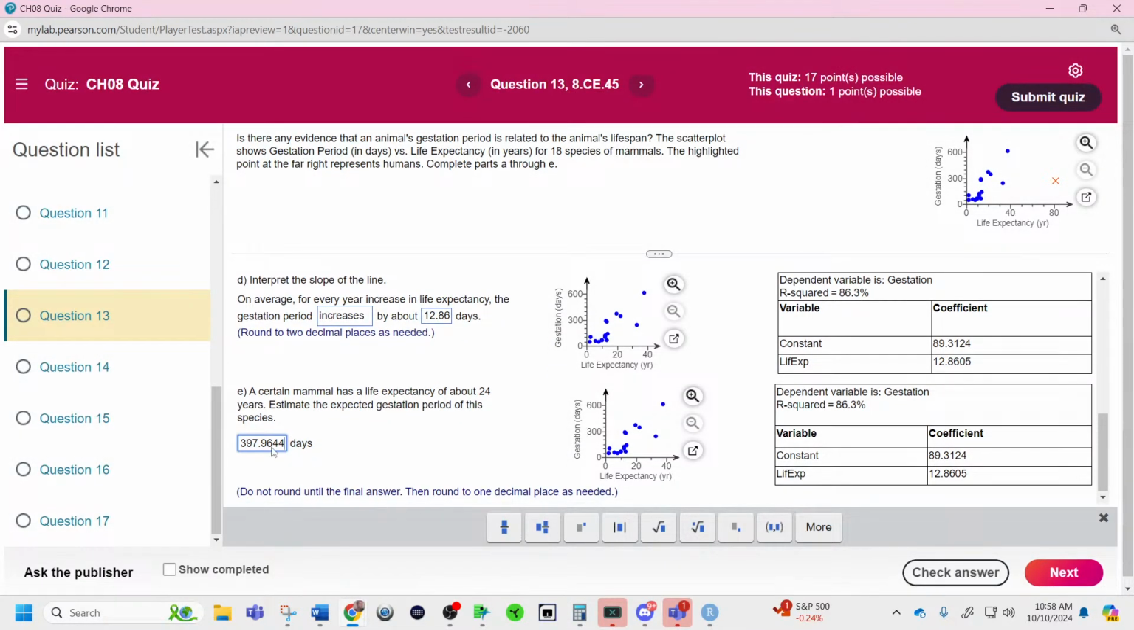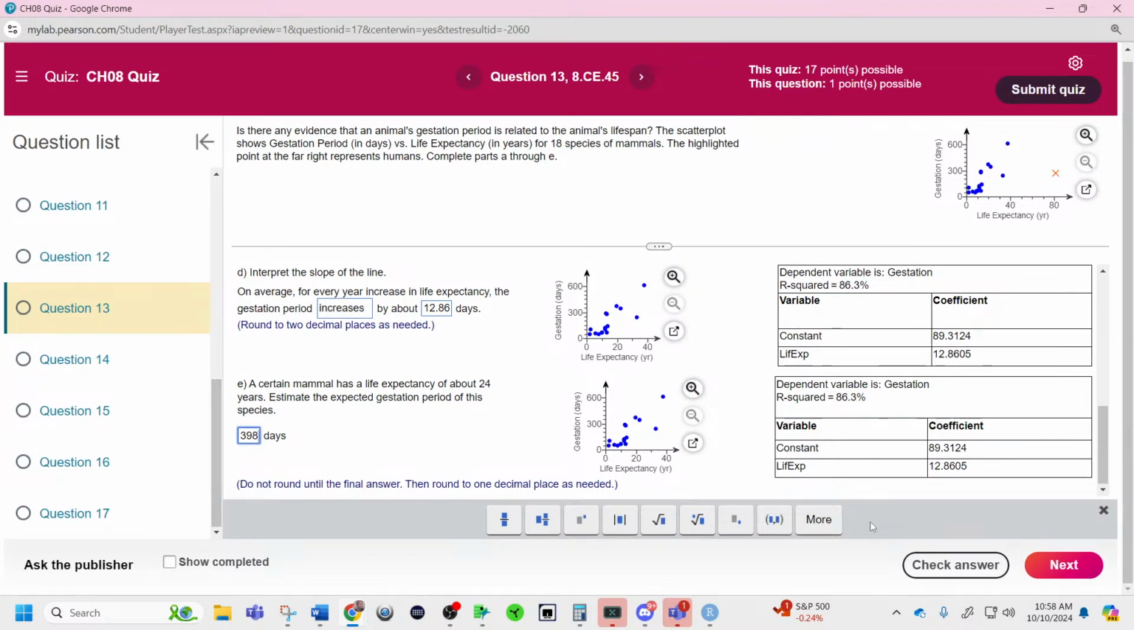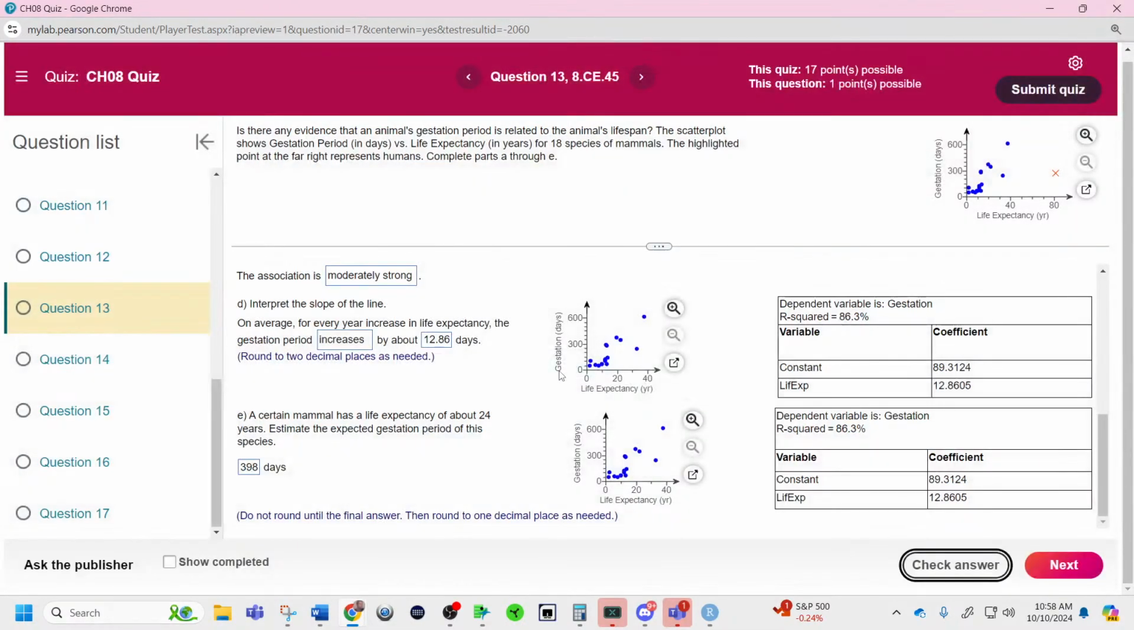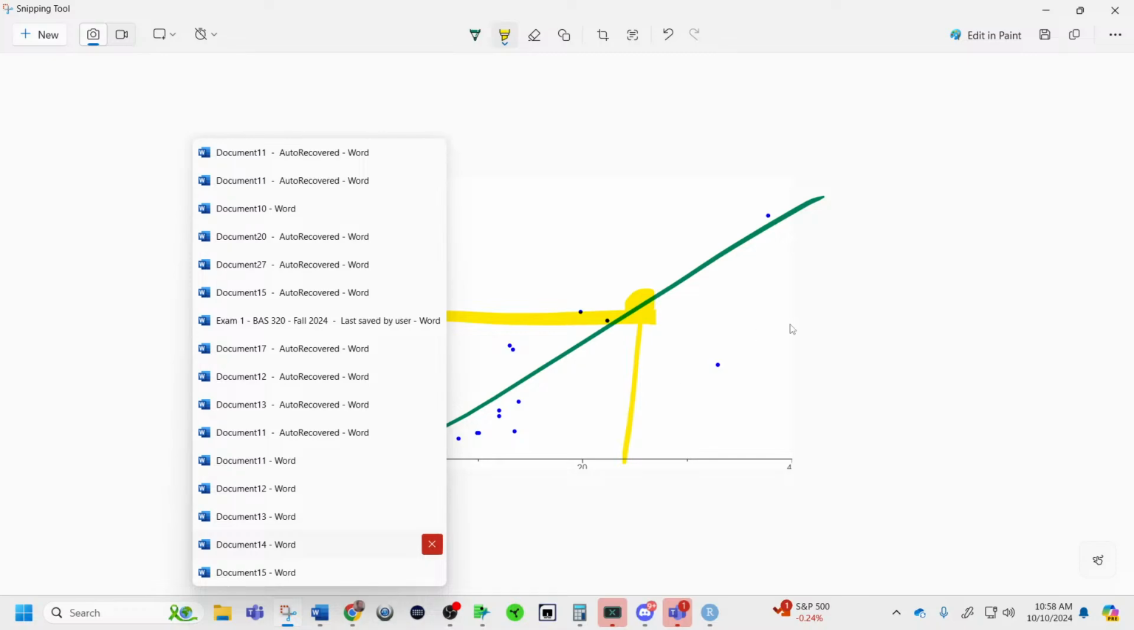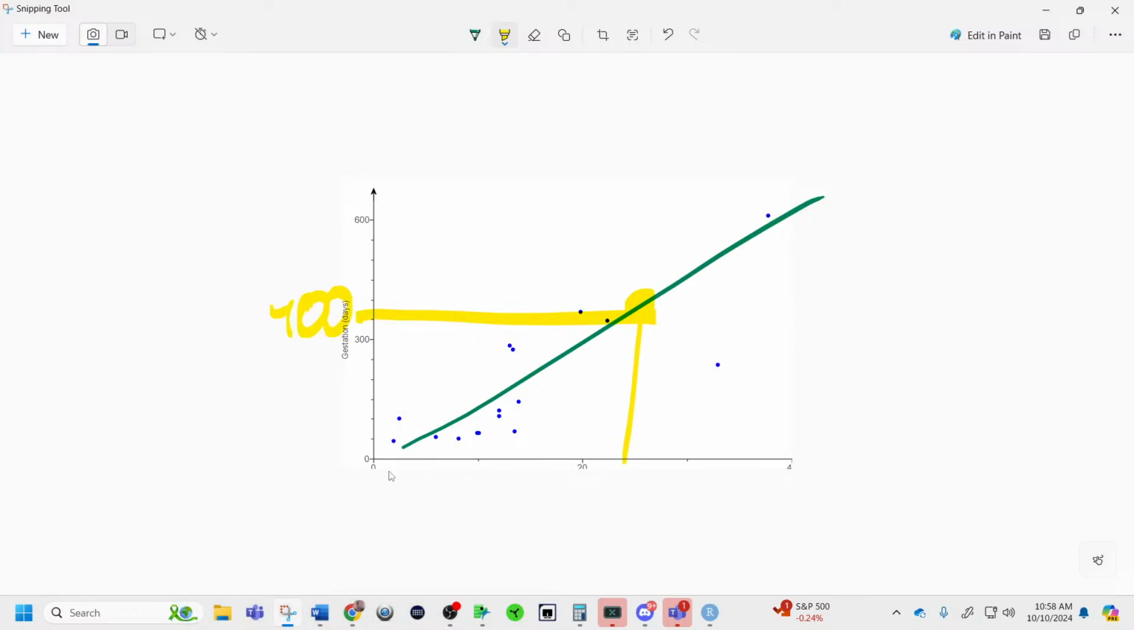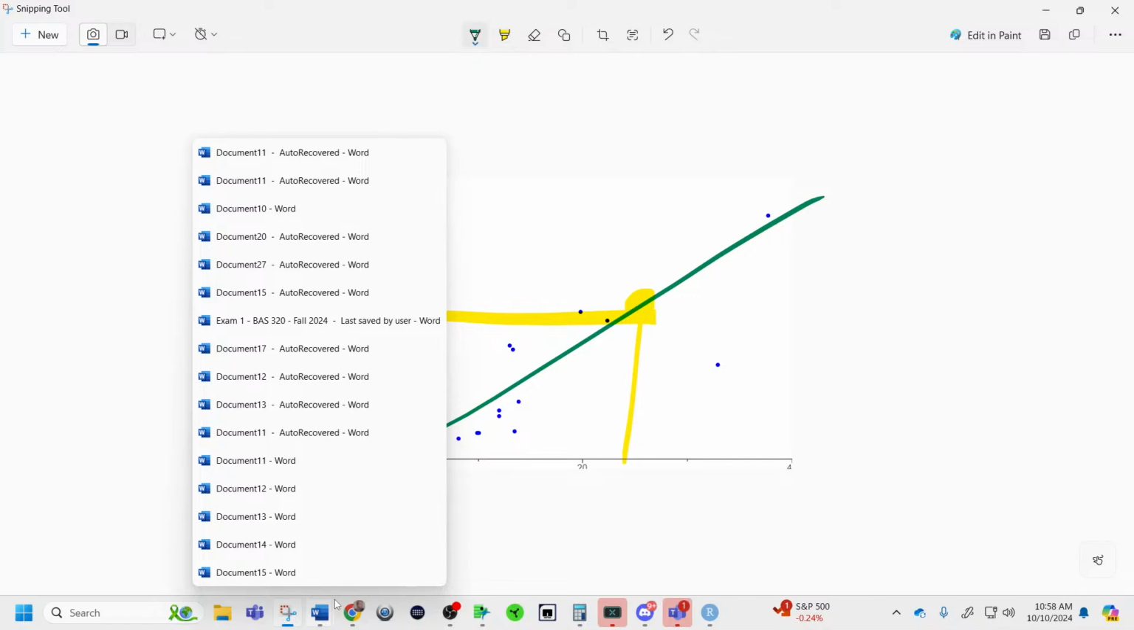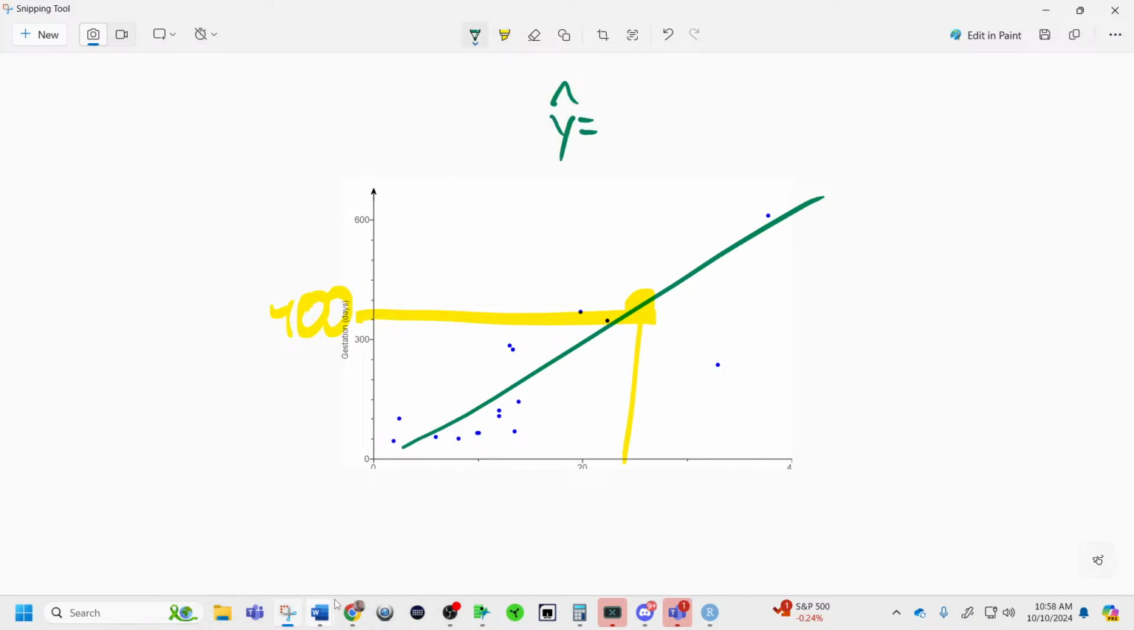And it says round for the final answer, then round to 1 decimal place. So this whole thing looks to round up. I think that whole thing's rounding up. We'll hope we got it. We did get it. So once again, knowing that you're fitting the line to this data, where the line has the equation we wrote out earlier. It was like y hat equals 89 plus, and it was like 12x right here. And then you plug in the value of 24.